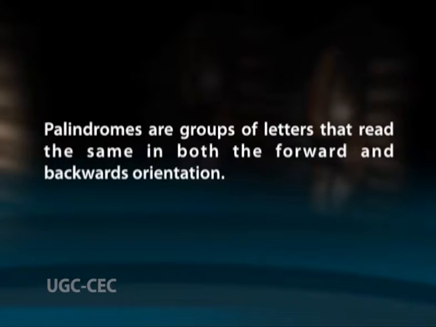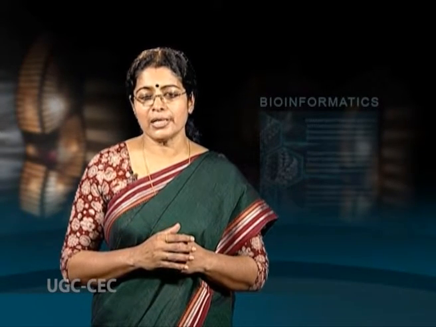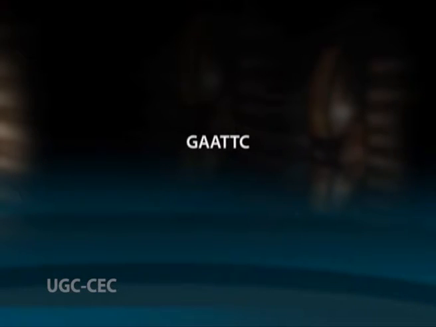usually form palindromes. Palindromes are groups of letters that read the same in both the forward and the backward orientation. In the case of DNA, the letters are found on both the forward and the reverse strands of the DNA. For example, the 5' to 3' strand may have the sequence GAATTC. The complementary bases on the opposite strand will be CTTAAG in the 3' to 5' direction, which is the same as reading the first strand backwards.